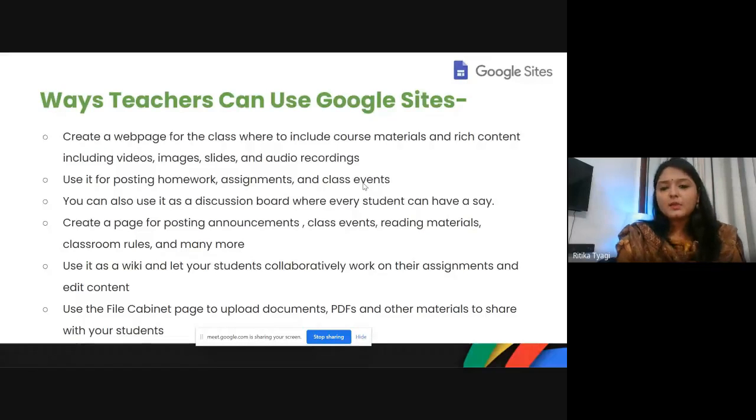You can also use it as a Wikipedia where all the work for the whole year that you and your students have done can be organized into one platform on Google Sites. And lastly, you can use Google Sites as a file cabinet page to upload documents, your PDFs, or other material which you want to share with your students. So one click, you'll have all the materials of January. Another click, you'll have all the materials of February. So it's not going anywhere. It's in one simple, same platform.